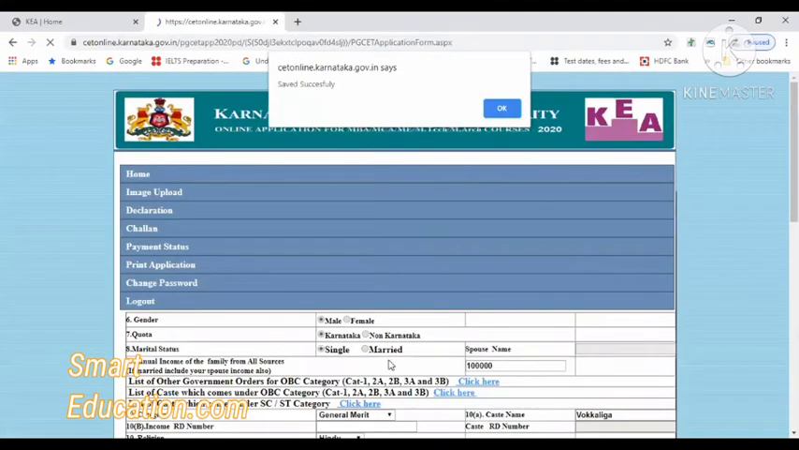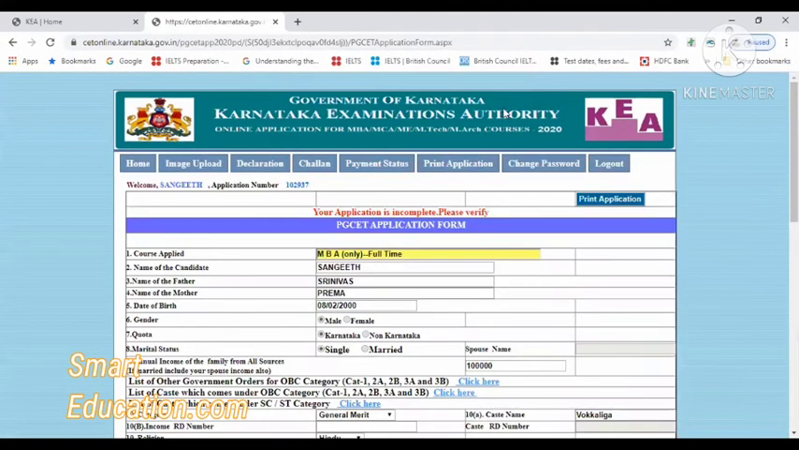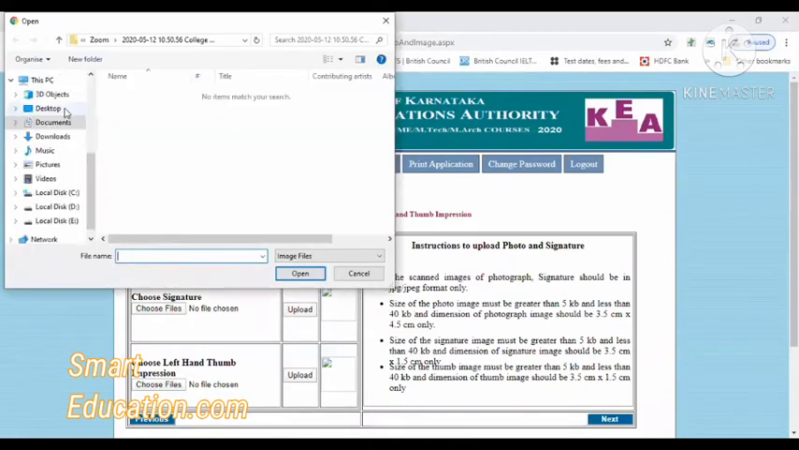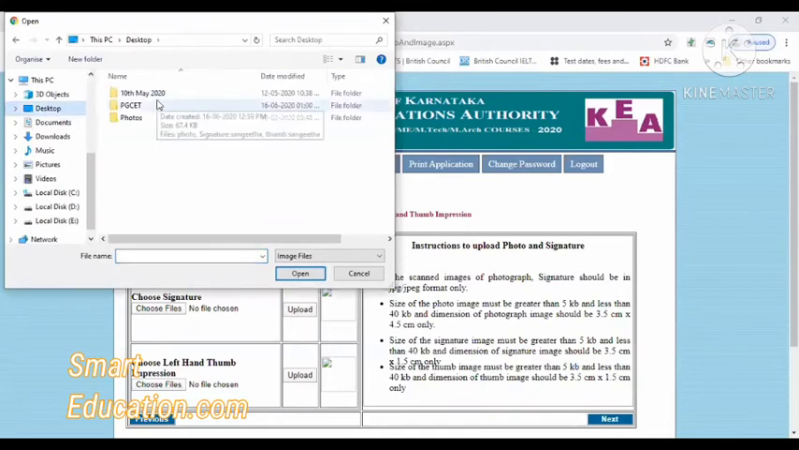The first page would have saved now. Now it is completely done. The home page is done. Now I will go to the next page, the image upload. Here, I have already saved the folders and kept the photo, signature and thumb impression, so it will be easy for me to select quickly.